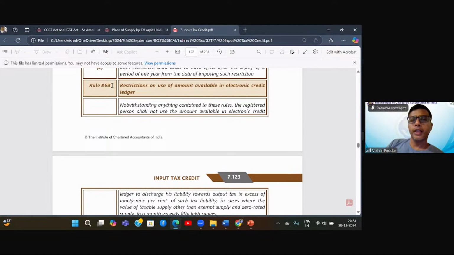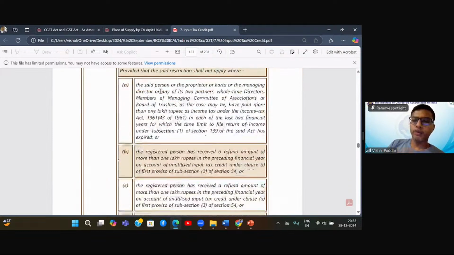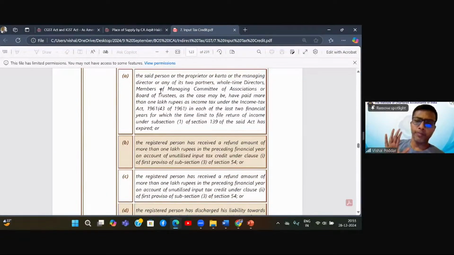Next, Rule 86B, restriction on use of amount available in credit ledger. In fact, 86A is also a restriction; in fact, it is blocking. 86B is restricting. Now, what is 86B saying? It is a strange rule according to me. I did not find any logic in this rule.